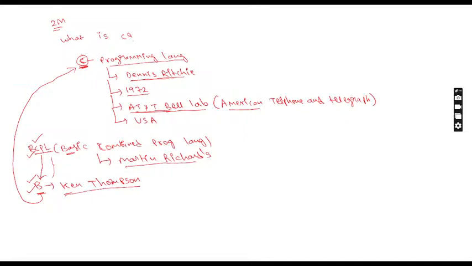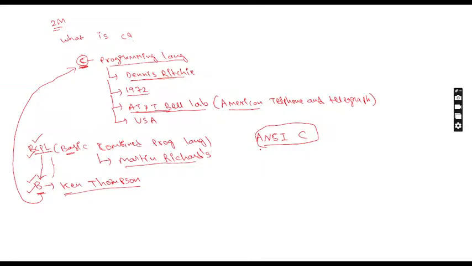This is one of the very important things. Today everyone is saying C programming or C language, but the original name of C language is ANSI C. This is the original name of C language, but today we are saying C language or C program.